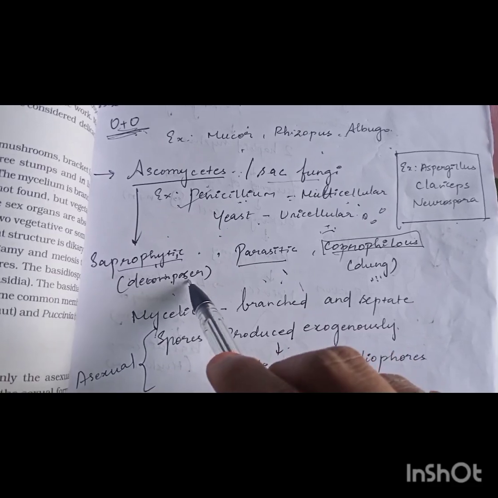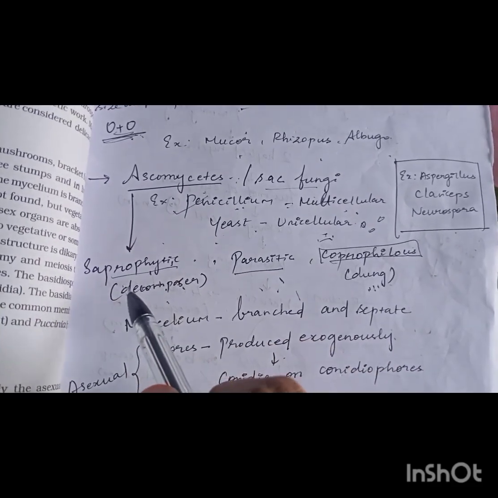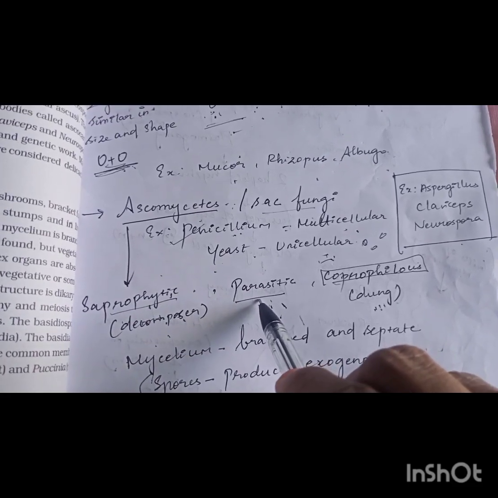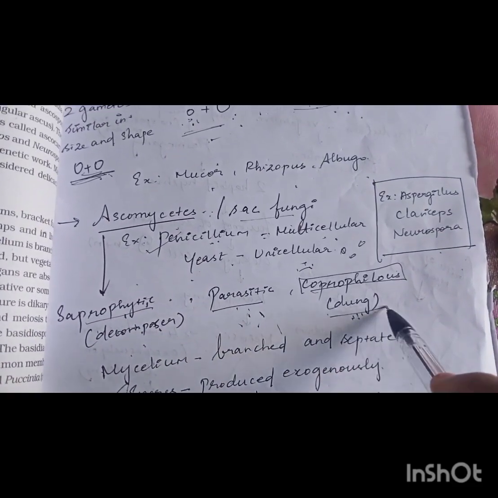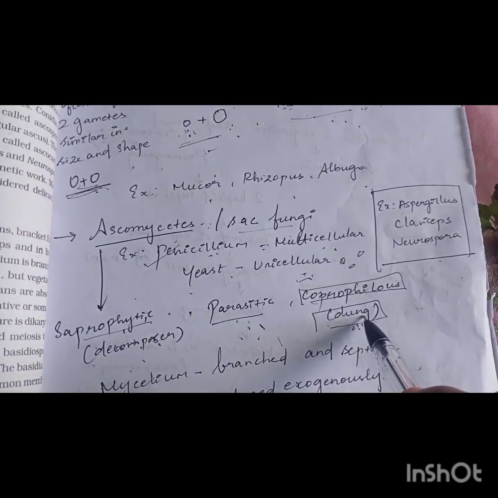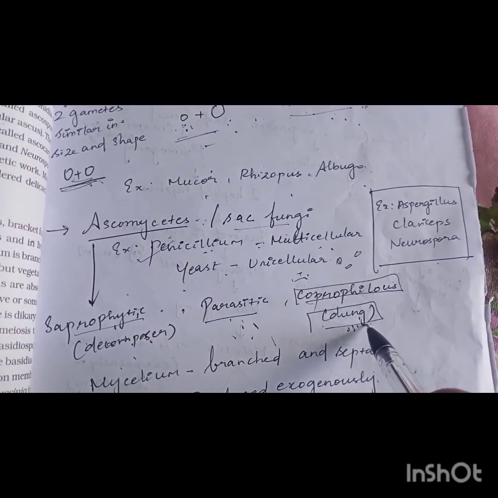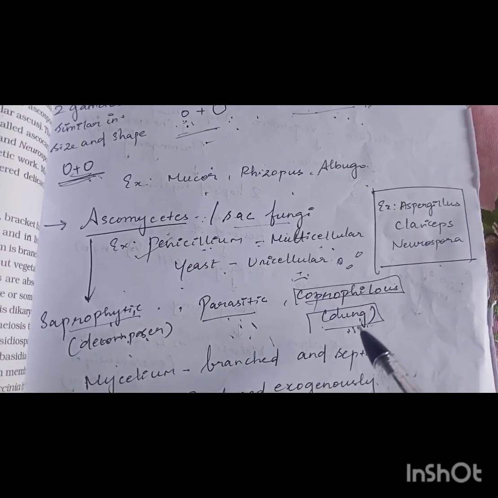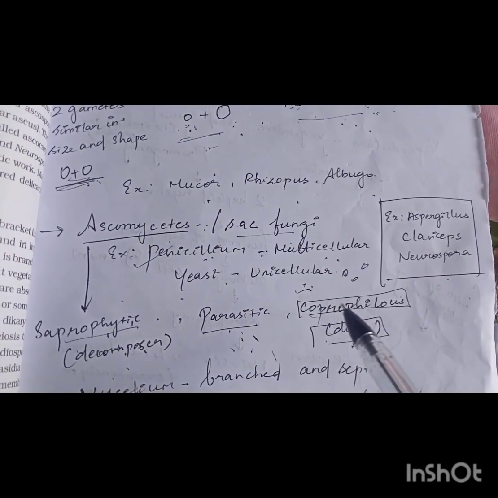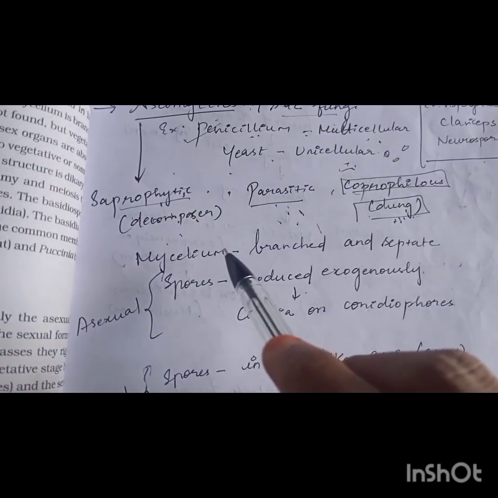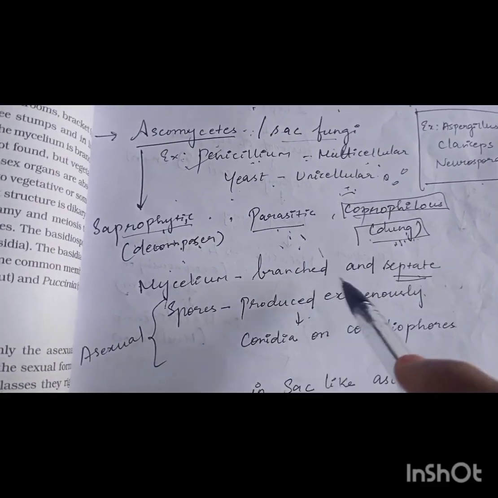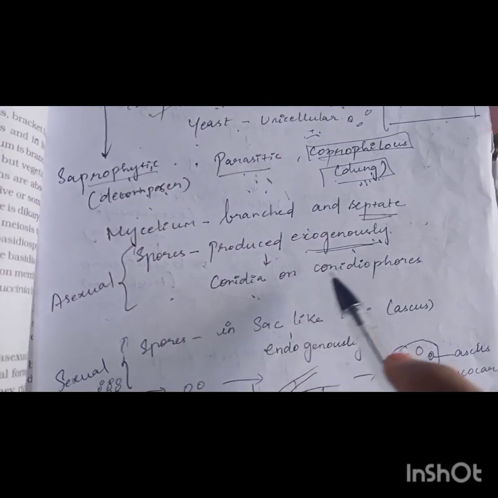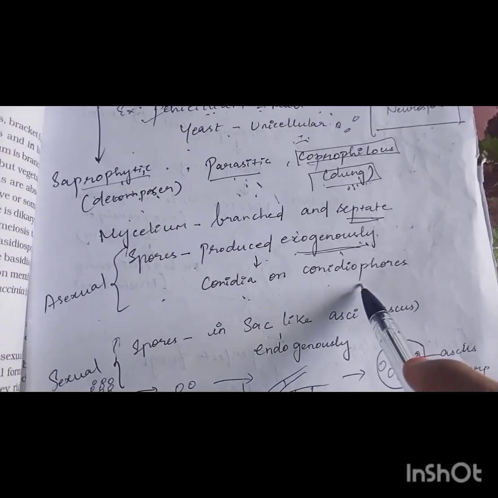They are a part of the decomposers that rely on dead and decaying organisms for their food, and they are also found living as parasites. And some groups of these fungi live on the dung of animals, and those kinds of fungi are known as coprophilous. So if a fungus is found living on the dung of animals, it is known as coprophilous. So here the mycelium is septate and it is well branched.